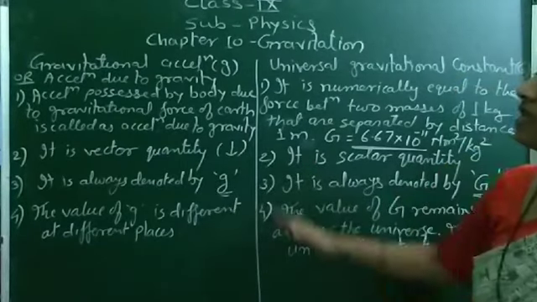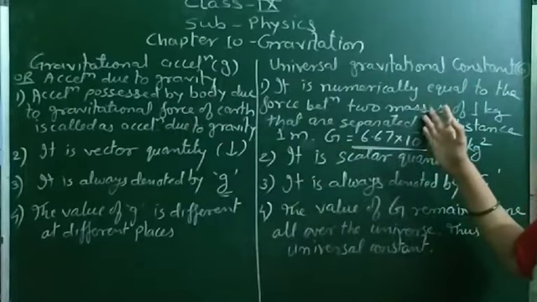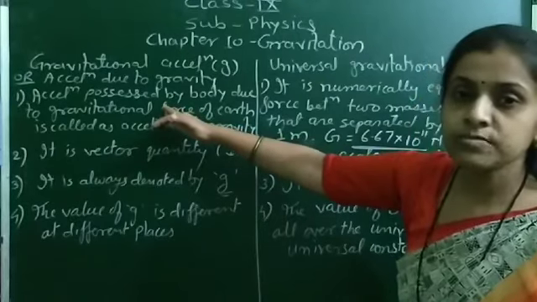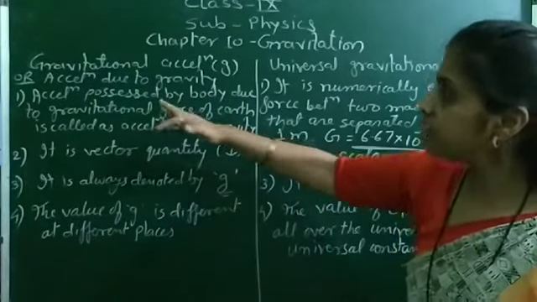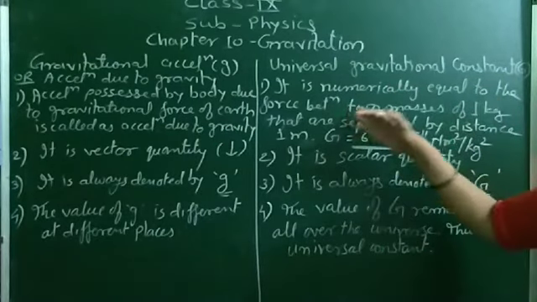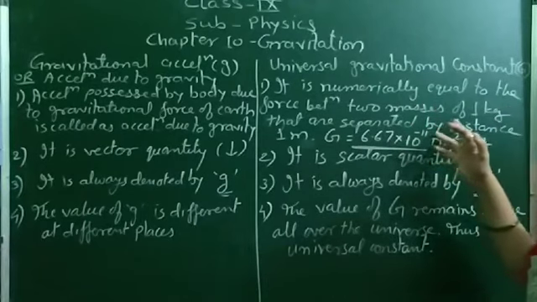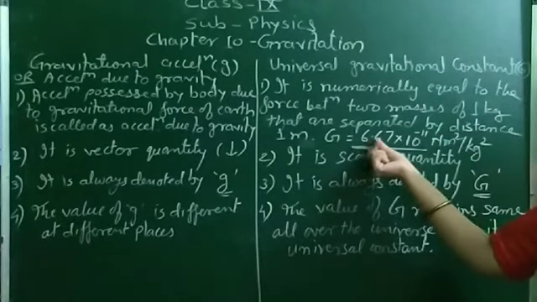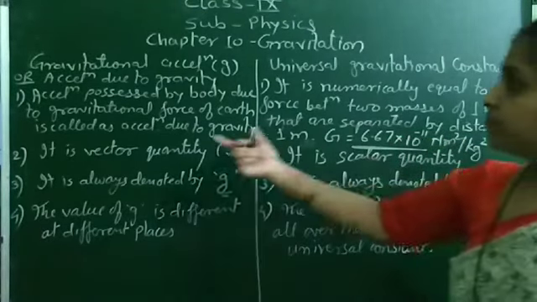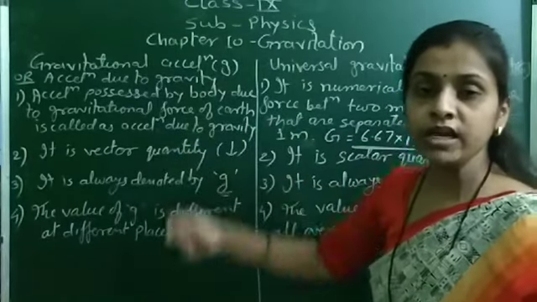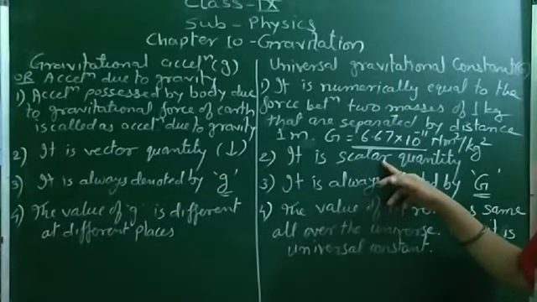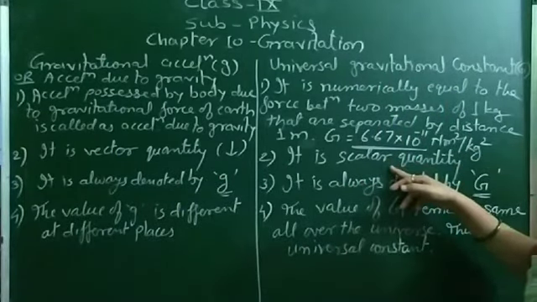So this is the difference between acceleration due to gravity and the universal gravitational constant. What is acceleration due to gravity? It is the acceleration possessed by a body due to the gravitational force of the earth, and the universal gravitational constant is numerically equal to the force between two masses of 1 kg separated by a distance of 1 meter, and that value is 6.67 into 10 raised to the power minus 11 Newton meter square per kg square. Then the acceleration due to gravity always acts in a downward direction, and therefore it is a vector quantity, but G is a scalar quantity because it does not require any particular direction.